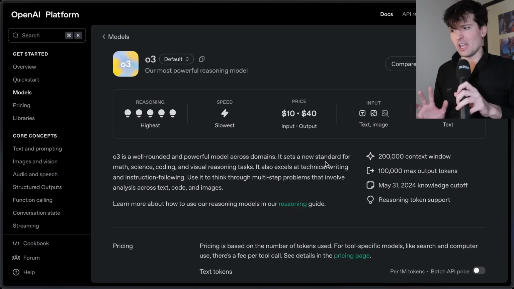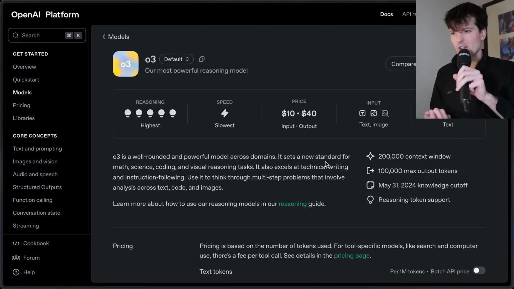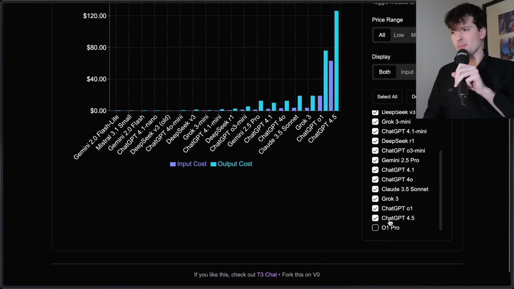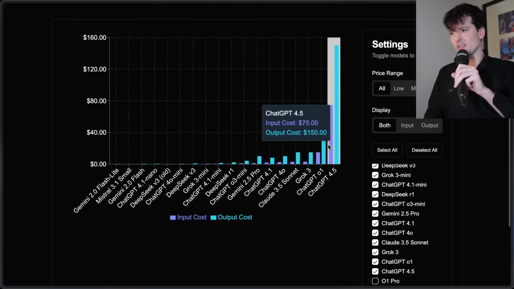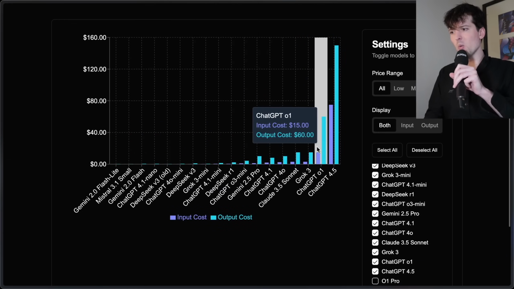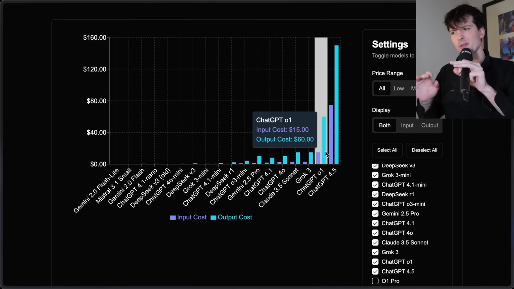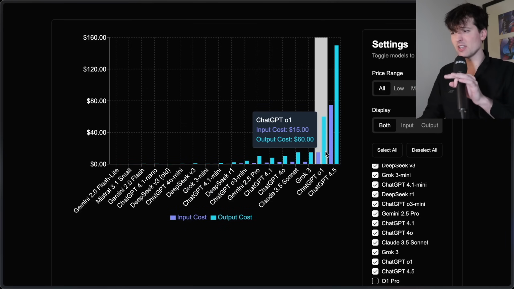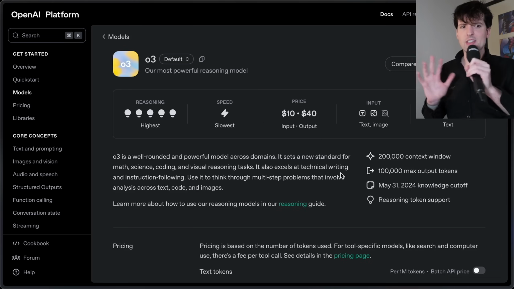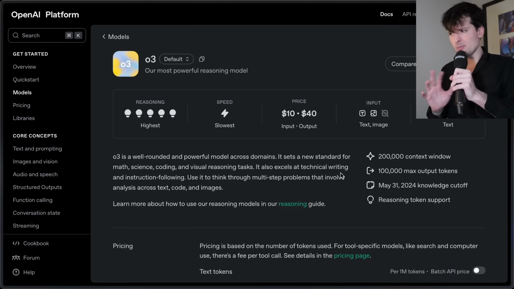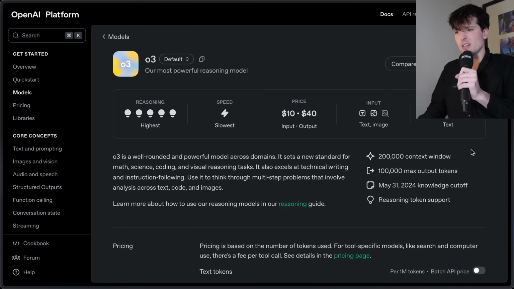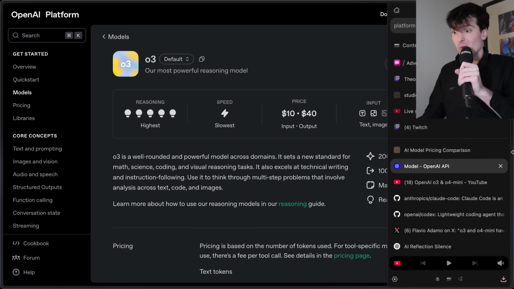O3, different ballgame. $10 per million in, $40 per million out. For that, we're going to have to up some of these because the price is a lot closer to an O1 or a 4.5. It's a little cheaper than O1, which is nice. It dropped the price like 25 to 50% across the board. It's nice to see these changes. I'm happy that OpenAI is actually fighting the price war a bit more now. We see the difference, and they're fighting a lot more than that war right now.